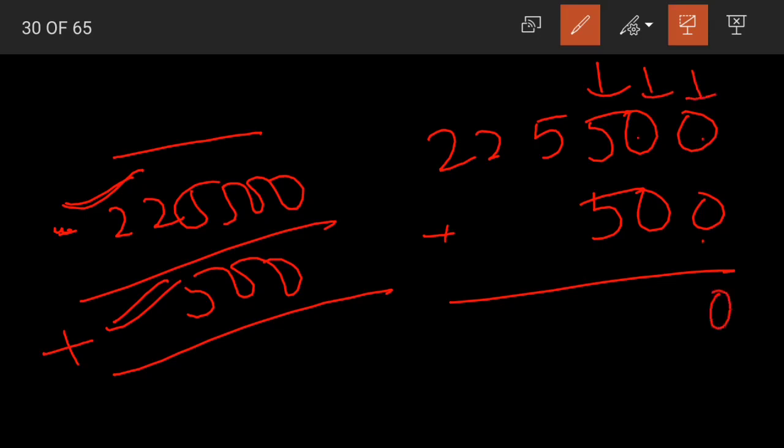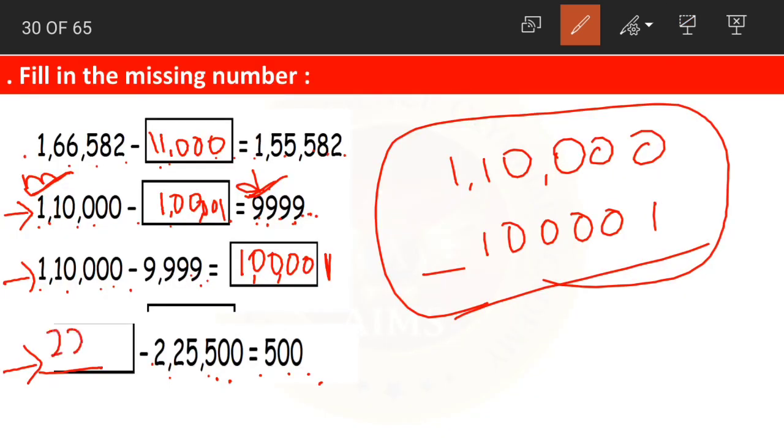Now 0 plus 0, 0. Again 5 plus 5, 10. 1 carried. 5 plus 1, 6. 2, 2 as it is. What is the answer? 2,26,000. 2,26,000 minus 2,25,500 is equal to 500.